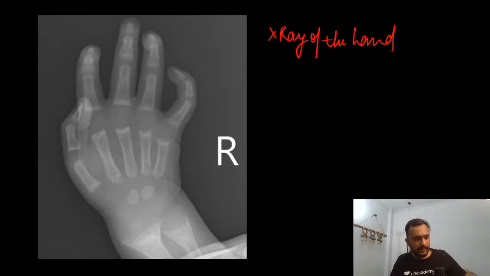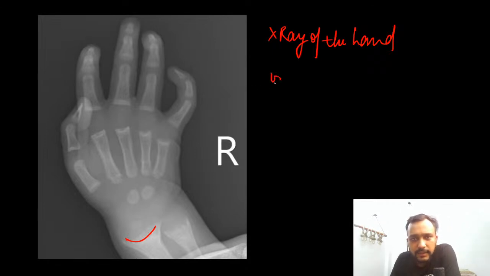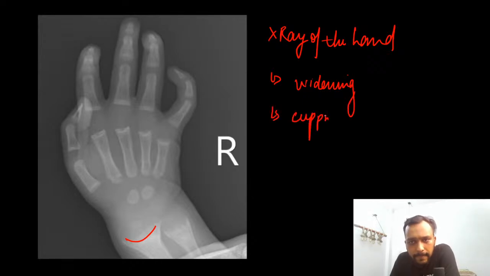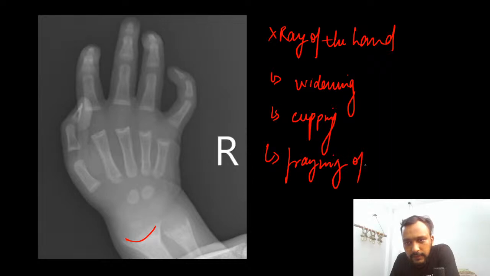So guys, if you look at this X-ray very carefully and you look at the radius, you can see that the radius is showing widening, cupping and fraying of the metaphysis. These are the features that you are able to see on this X-ray of the hand.